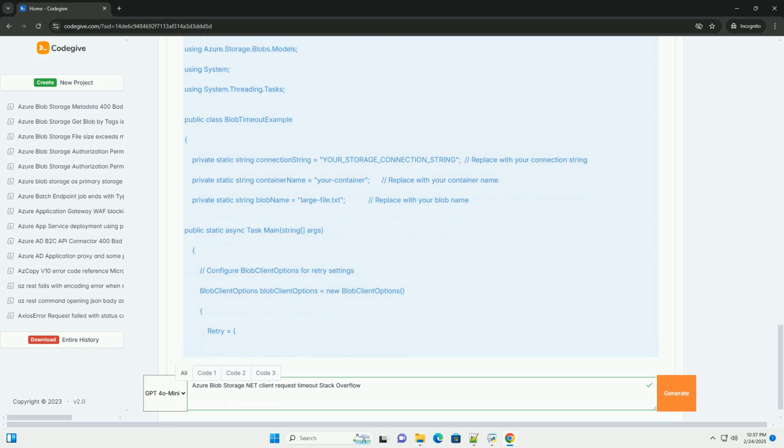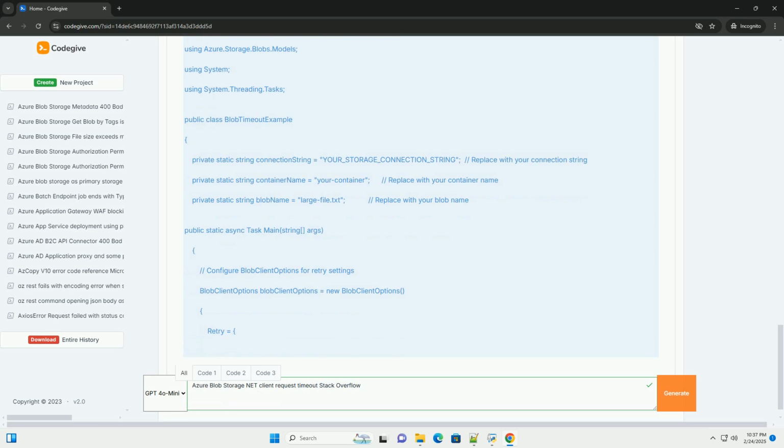Connection string security. Never hardcode your connection string directly in your code. Store it in a configuration file, environment variable, or Azure Key Vault. Asynchronous operations. Always use the asynchronous methods, upload async, download to async, etc., of the Blob storage client library to avoid blocking the main thread. Cancellation tokens. Use cancellation tokens, CancellationToken, to allow users to cancel long-running operations. This is crucial for responsive user interfaces.